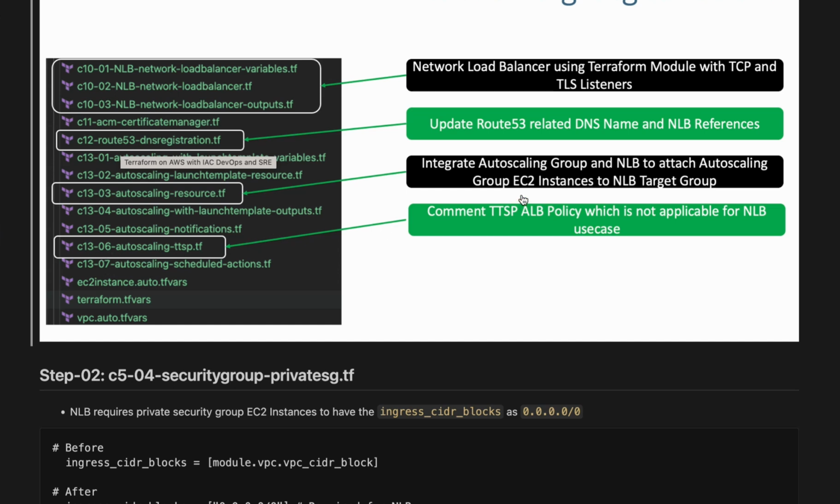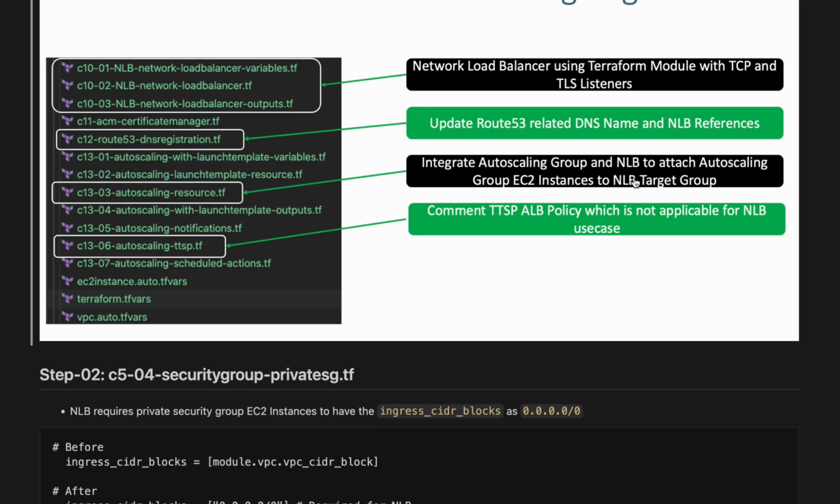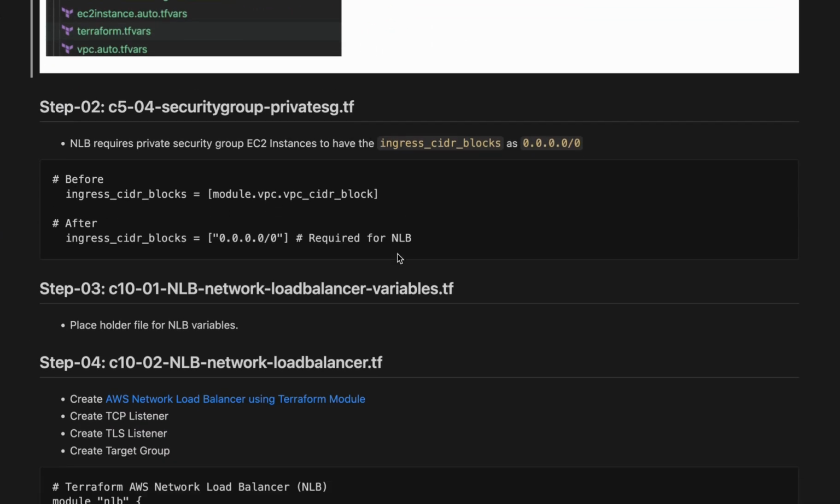And auto scaling. Integrate auto scaling group and network load balancer to attach auto scaling group EC2 instances to the network load balancer target group. TTSP: comment out the TTSP application load balancer policy, which is not applicable to network load balancer. These are the changes we are going to make to the C13 files.